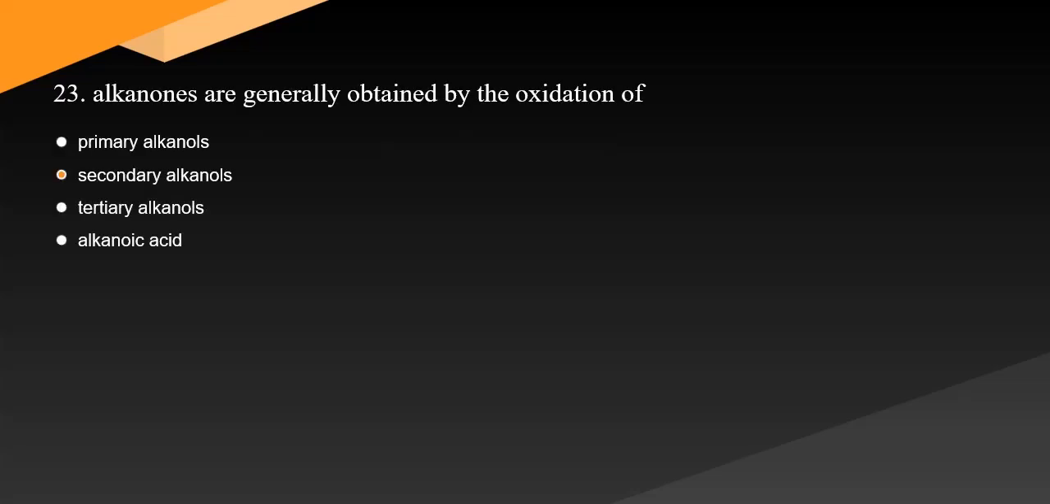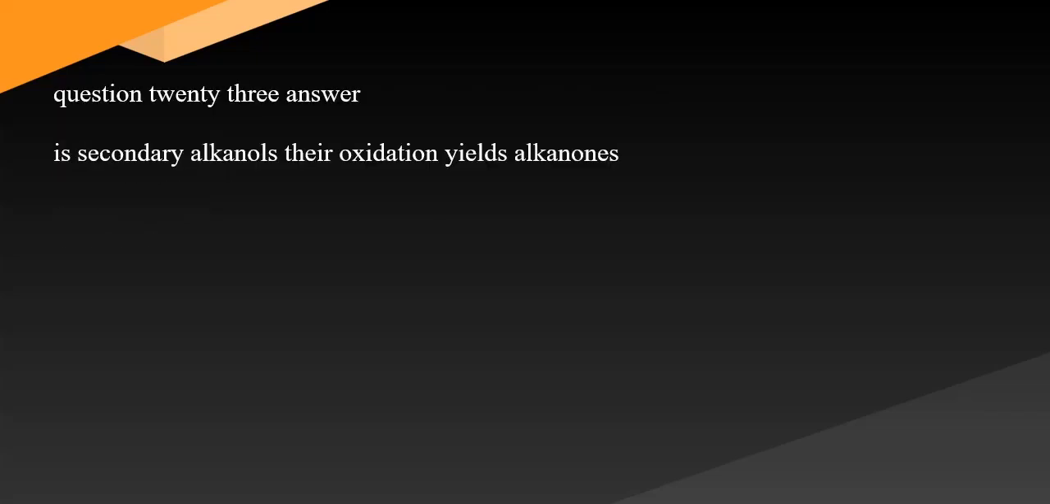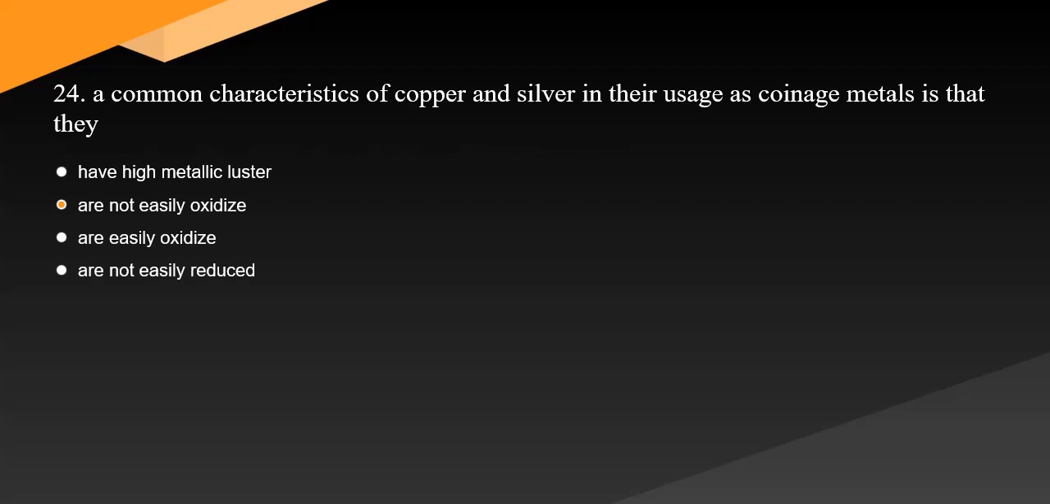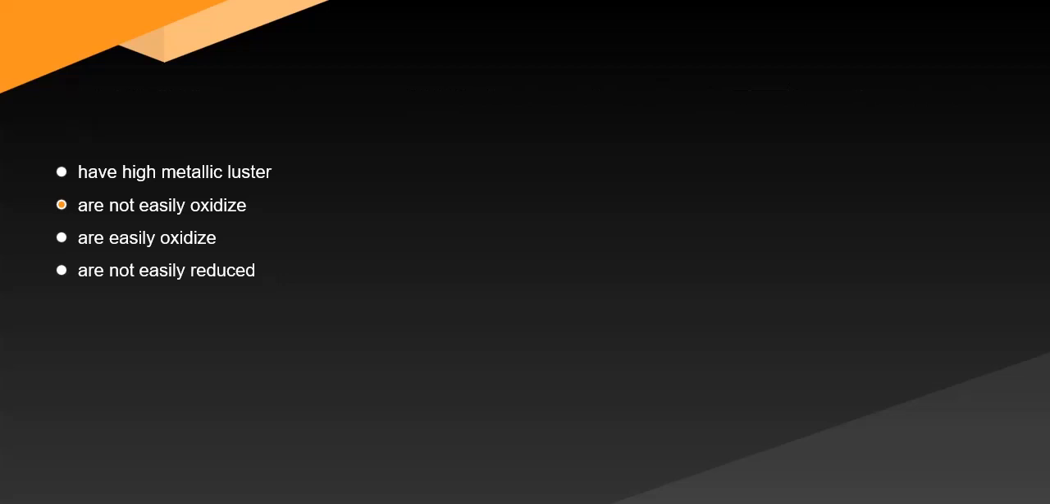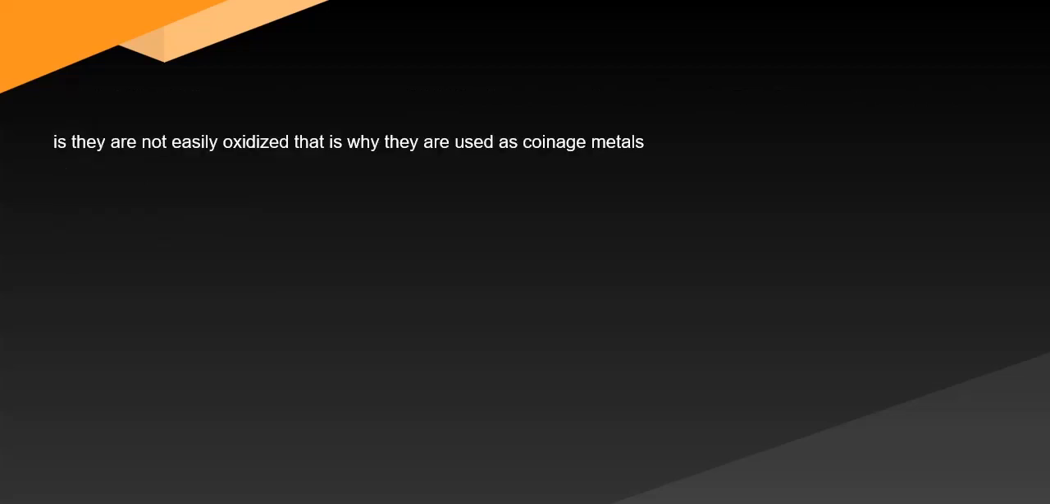23. Alkanones are generally obtained by the oxidation of. Question 23 Answer: is secondary alkanols. Their oxidation yields alkanones. 24. A common characteristic of copper and silver in their usage as coinage metals is that they. Question 24 Answer is they are not easily oxidized, that is why they are used as coinage metals.